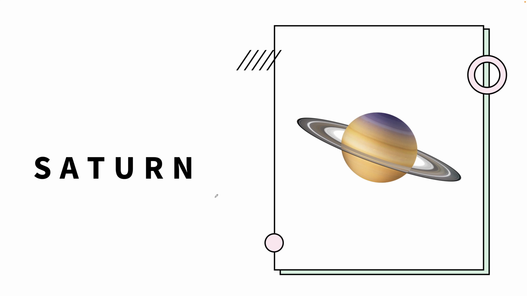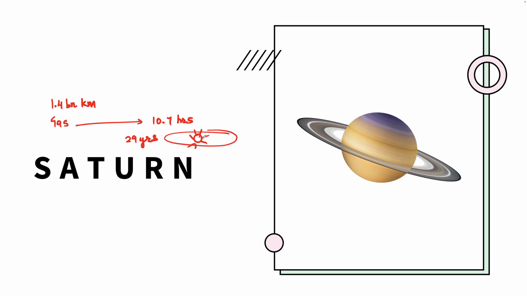Then we have Saturn. Saturn is the sixth planet from the sun, located 1.4 billion kilometers away from the sun. The planet is composed of gas and does not have a solid surface. Saturn takes 10.7 hours to rotate on its axis and 29 years to revolve around the sun.